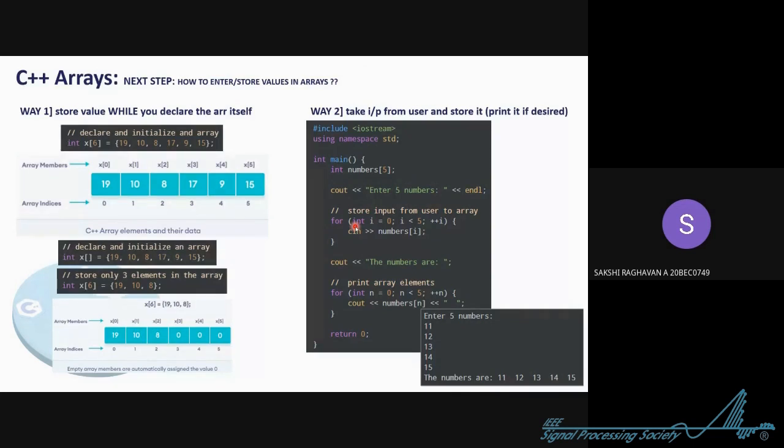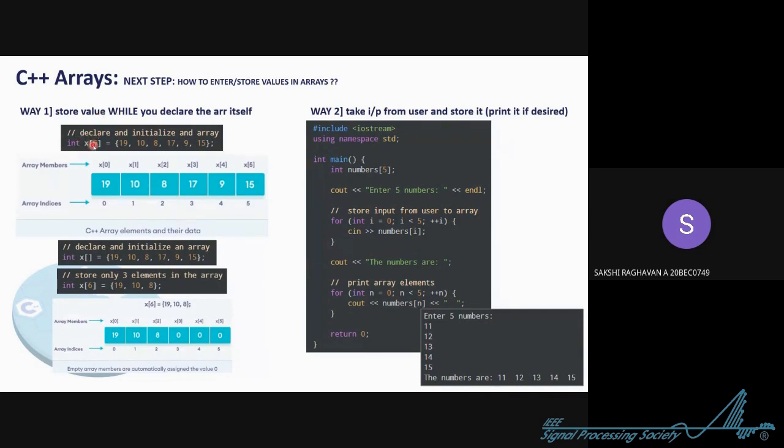Now you know how to access the elements. Now you need to know how you enter or store the values in an array. So there are actually 2 ways. Now just see in the left side. It's pretty clumsy, but just try to focus with the pointer. So way 1 is, you tell the compiler the values while you declare the array itself.